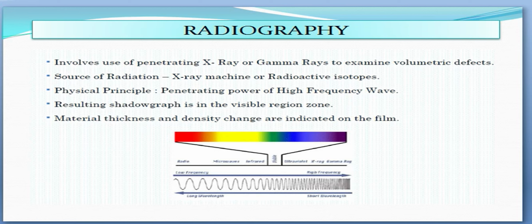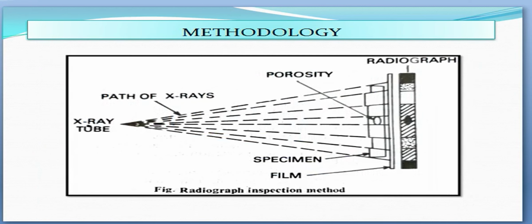This varying degree of absorption of X-rays can be determined by placing a sensitive photographic film on the other side of the specimen. The photographic film is darkened differently at different places depending upon the position of the defects in the metal. Regions more penetrable to X-ray radiation will be darker and the areas of high absorption will be lighter. Production of such a radiograph is shown in this figure.